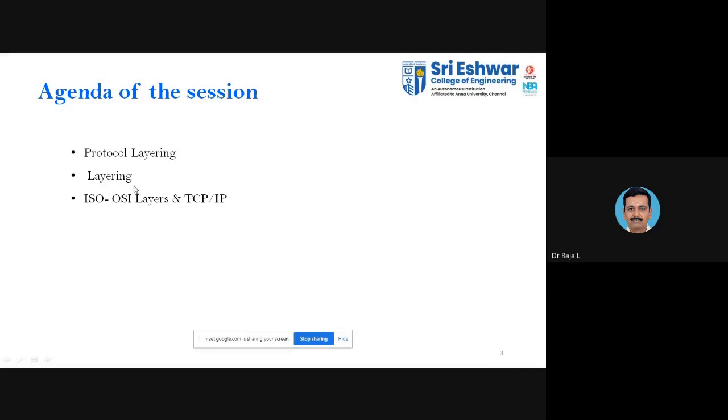We stopped there with the layering. We'll continue with the remaining part of the layering and move on to the ISO OSI layers and the TCP/IP. At the end, we'll have a video that I will play. You will come to know how exactly the OSI layers work with that video. It will give a clear picture of the OSI layers.